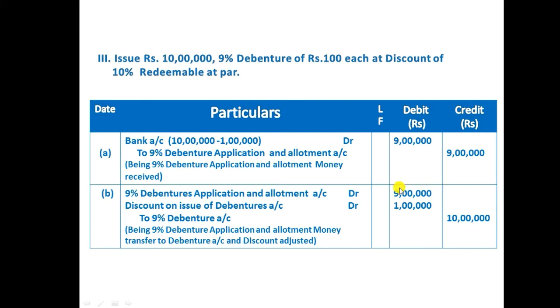The debenture holder will pay only 9 lakh and the company will add 1 lakh in their account, and totally the debenture holder will be credited 10 lakh rupees in their account. Here we credited the debenture. We know well the debenture is a liability for the business, because in future the company needs to repay this. So when liability increases, we need to credit the debentures. So we should write the narration being 9% debenture application and allotment money transferred to debenture account and discount adjusted.